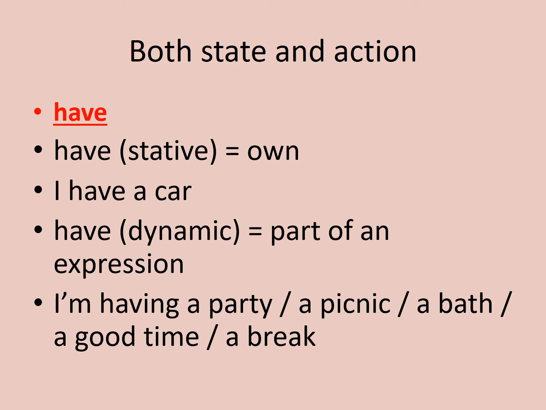So I use the present simple when I speak about a state. When I use have in the present simple, I mean something I own. But when I use it in the present continuous, it has a different meaning, which is that it's part of an experience. I'm having a party, I'm having dinner. I don't own the dinner.